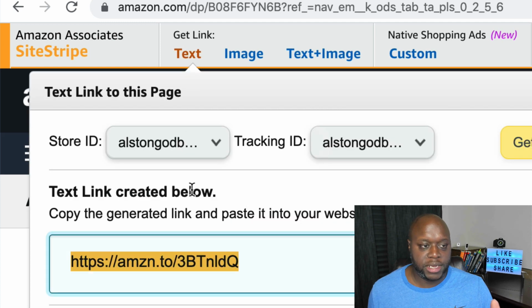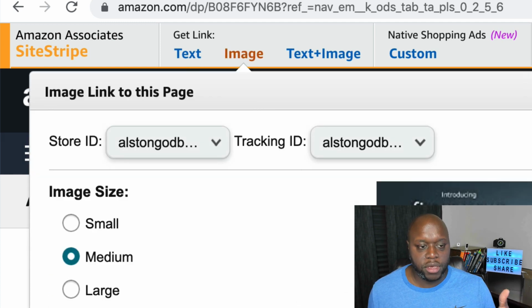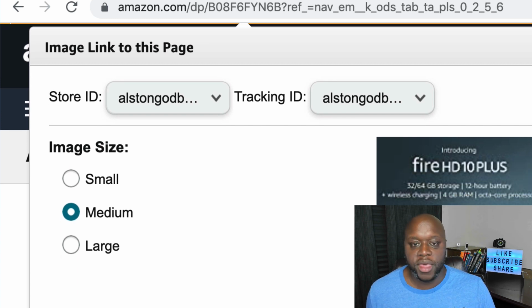So as you can see here, if I click on text, you can grab the text. You can also do an image. You can see here what the image looks like. You just copy that and put it right into your blog, put it into your website, and so on.